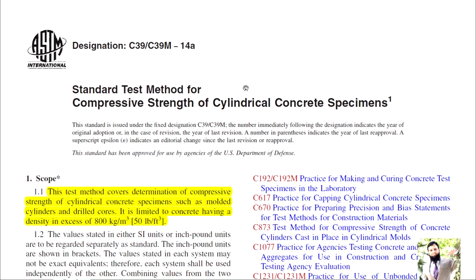And in our previous presentation we studied the standard test method for capping of these cylinders. So this is all for today. In upcoming lectures, we will be studying more interesting topics. We have not gone through these standards in detail,